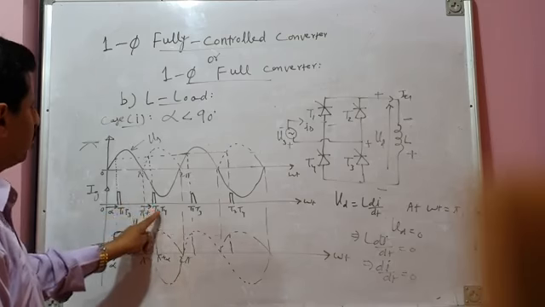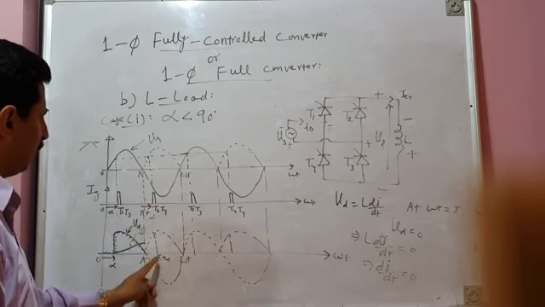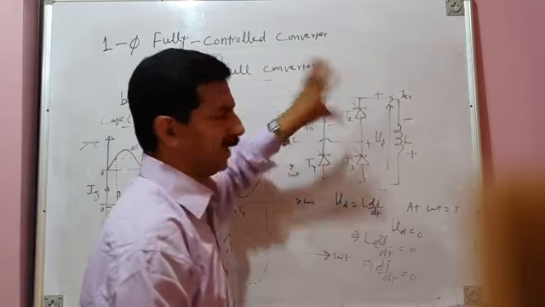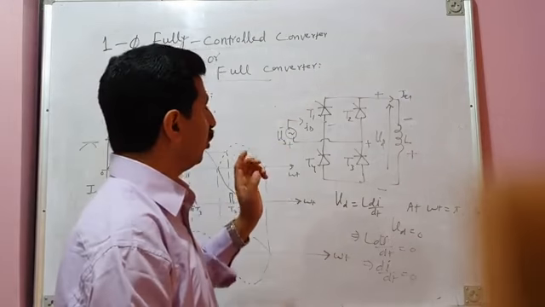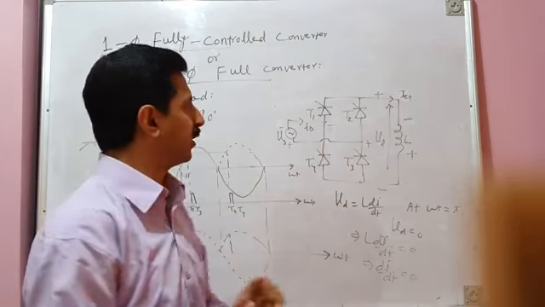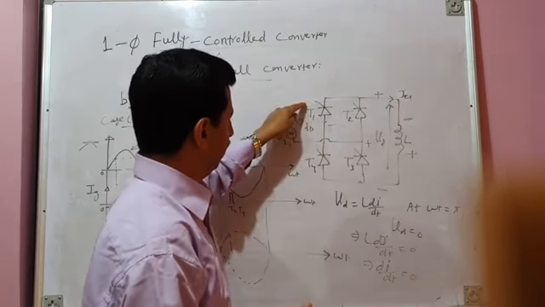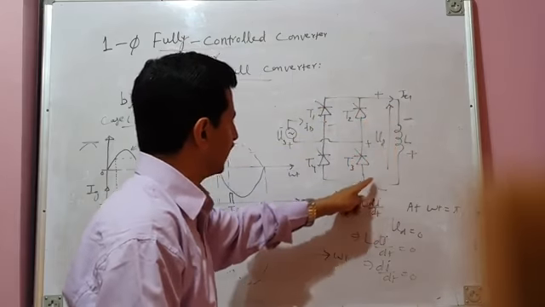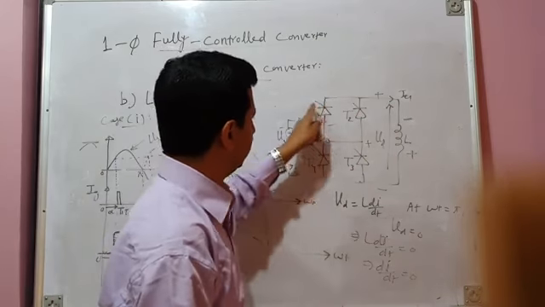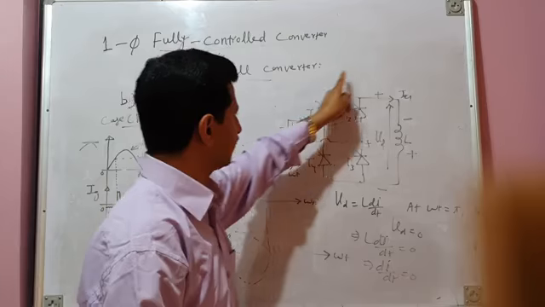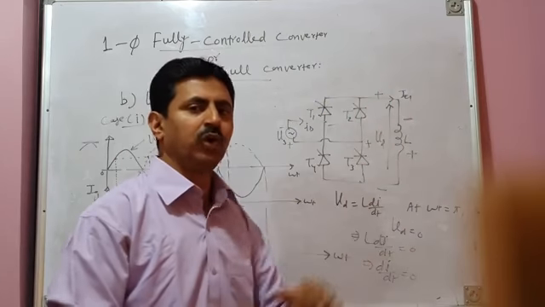Since T2, T4 is fired at pi plus alpha, what will happen from pi to pi plus alpha? So T2, T4 will not provide any path. In the previous case, in the semi-converter, you have seen that from pi to pi plus alpha, there is freewheeling action taking place through this path, T1, and in that case, this was power diode D2. Through T1 and D2, there is freewheeling action and load voltage is 0.